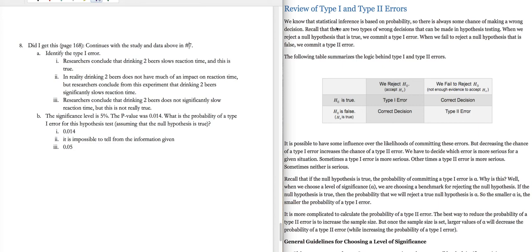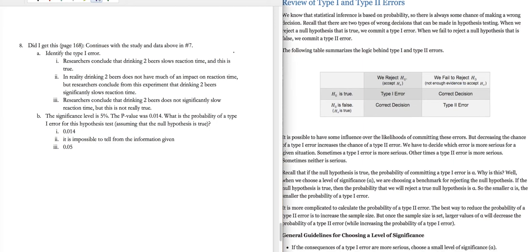Okay, here is our last learning video for OLI Mod 25. We're taking a look at a Did I Get This activity on page 168, which is actually a continuation of that drinking study and reaction times. This question is asking us to identify a type 1 error.